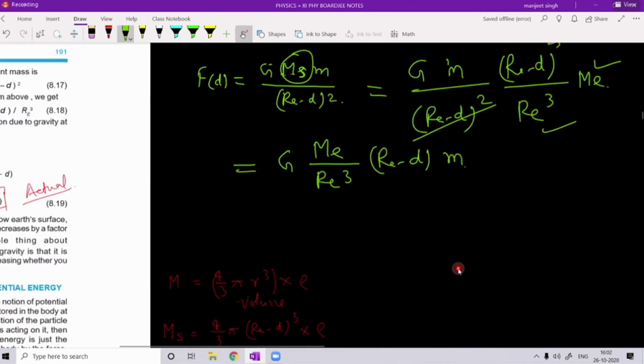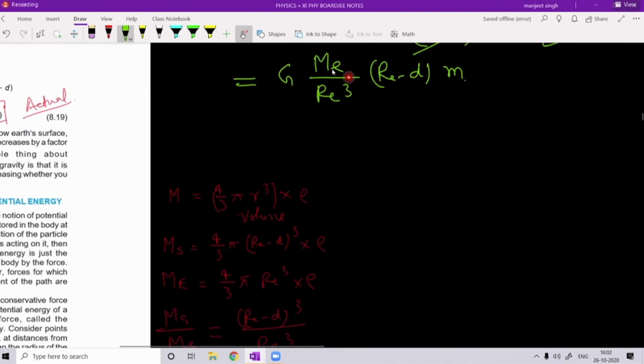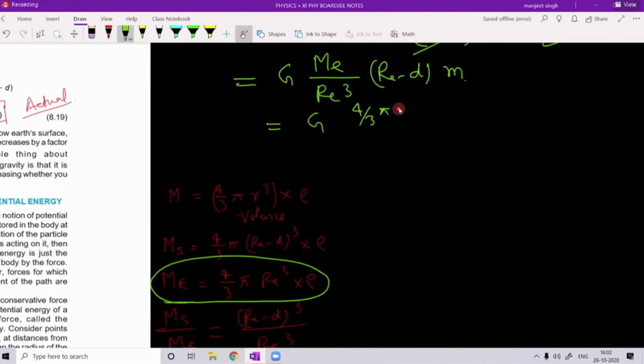Now let us do a little bit more calculation. Me is what? Me is this one. Put this value. So what is this? G into 4 by 3 pi Re cube into rho, divided by Re cube, and Re minus d into m. So this Re cube got cancelled.